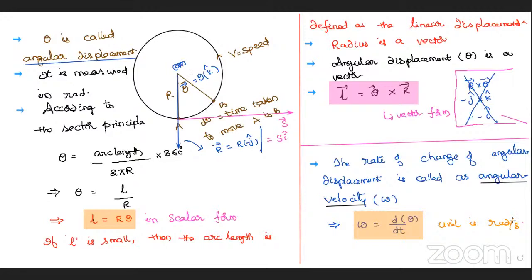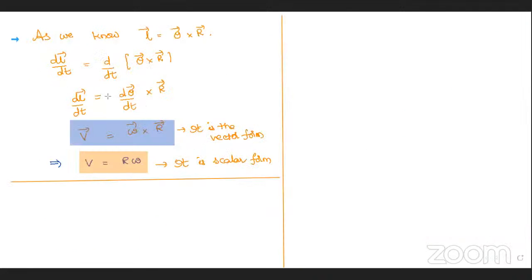So omega also I have to measure with the right hand thumb rule, or not? Yes, thank you. So here I say theta and omega both are in the same direction. Later I will write while completing the class.